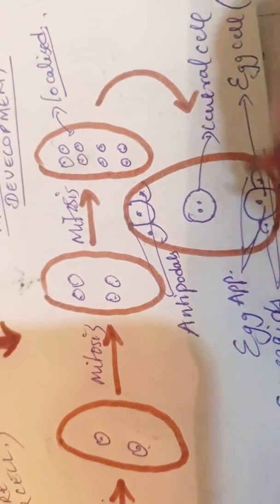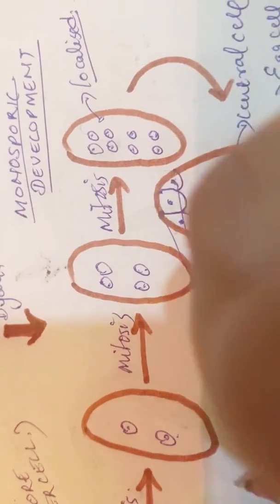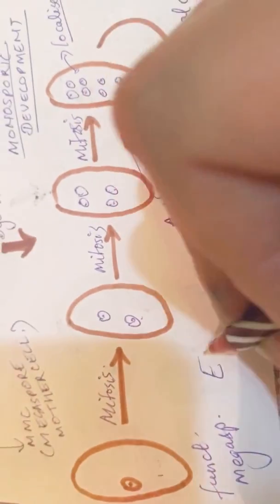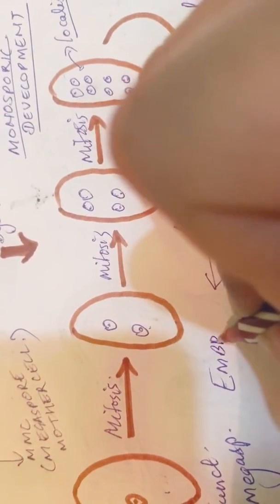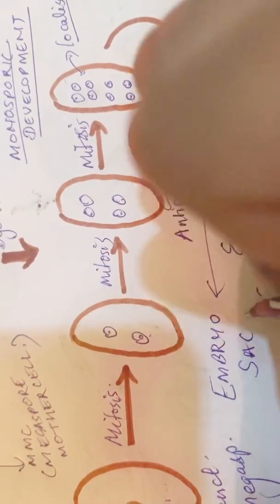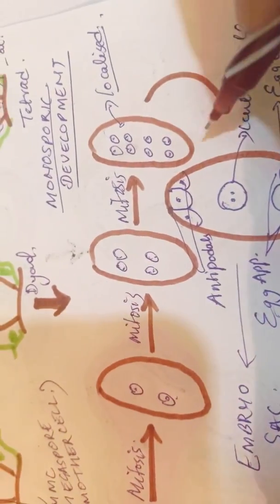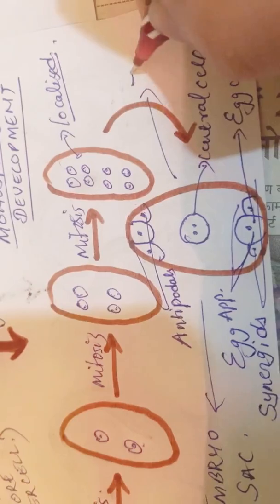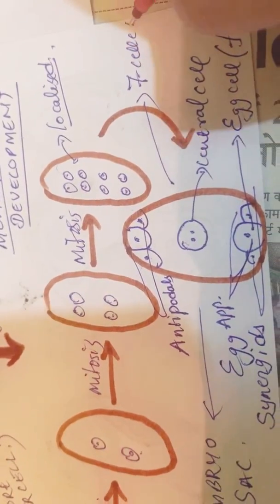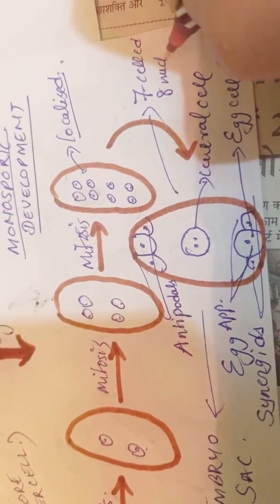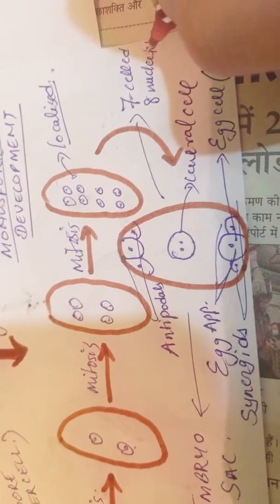This is a mature embryo sac. One interesting thing to know is that this condition is 7-celled, 8 nucleated.